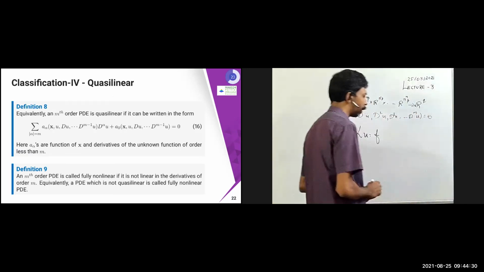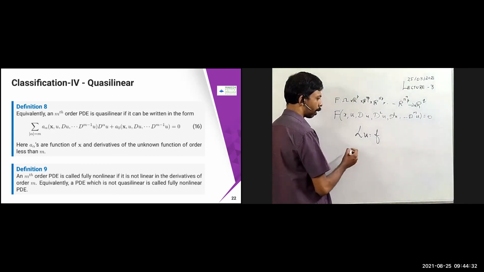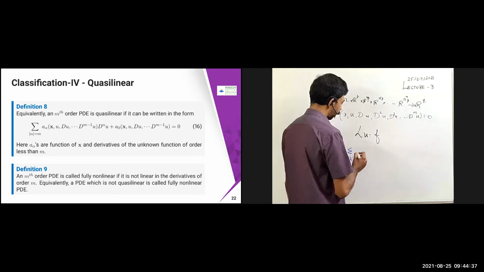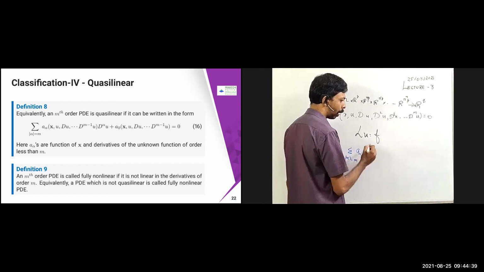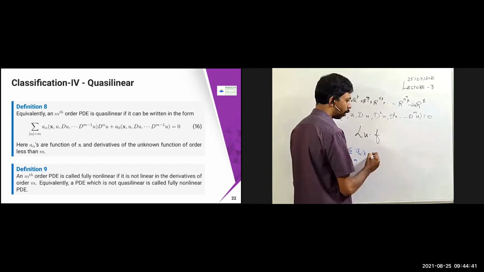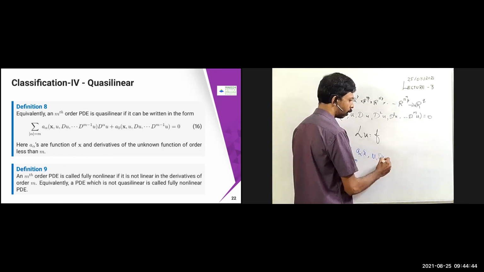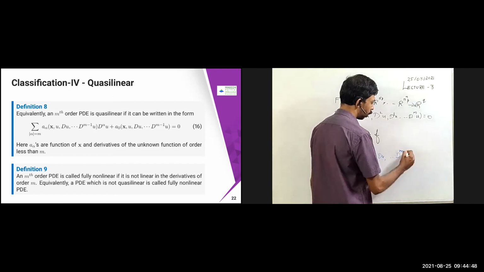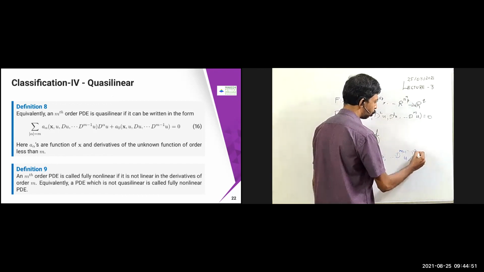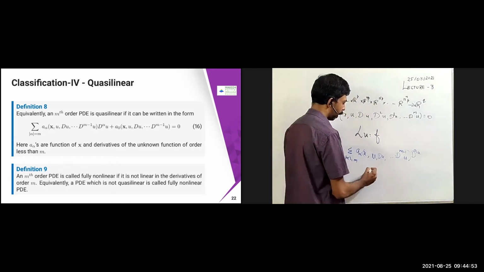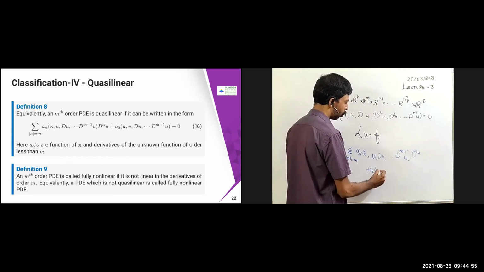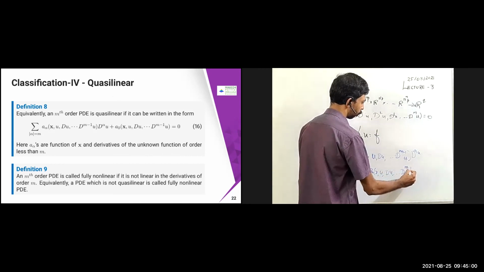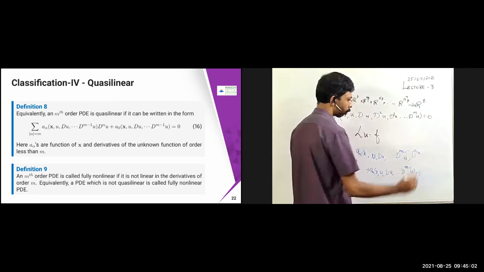For example, suppose I have the summation over mod alpha equal to m of a alpha of x comma u comma du, etc., up to d^(m-1) of u, into d alpha u, plus a naught of x comma u comma du, etc., up to d^(m-1) of u.